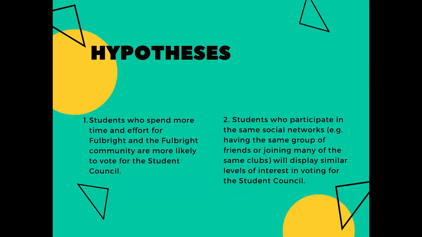For our research, we generated two main hypotheses. The first one is that students who spend more time and effort for Fulbright and the Fulbright community in general are more likely to vote for the student council. The second one is that students who participate in the same social networks, i.e. having the same groups of friends or joining many of the same clubs, will display similar levels of interest in voting for the student council election.